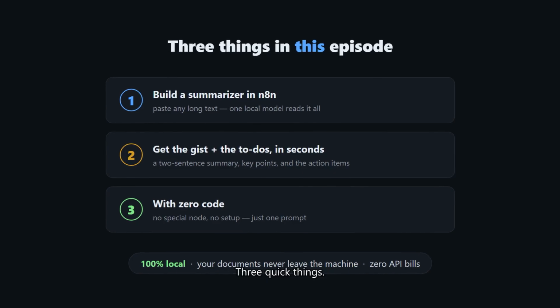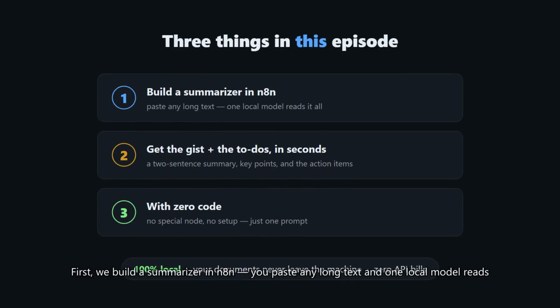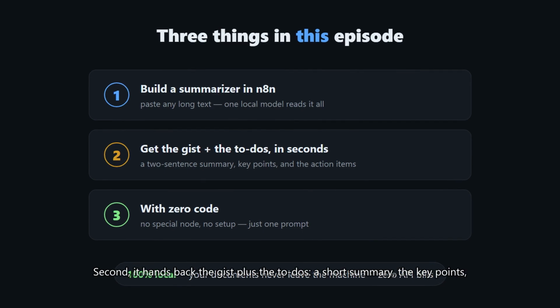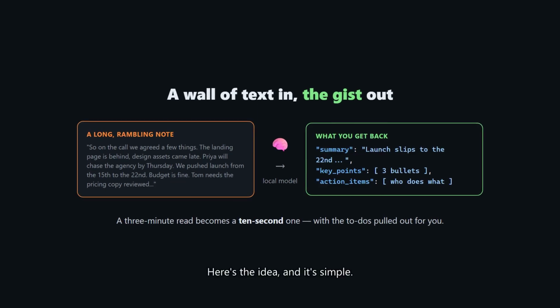3 quick things. First, we build a summarizer in n8n. You paste any long text and one local model reads the whole thing. Second, it hands back the gist plus the to-dos, a short summary, the key points, and the action items. And third, it's zero code, no special node, no setup, just one prompt. Everything local, everything free. Here's the idea, and it's simple.